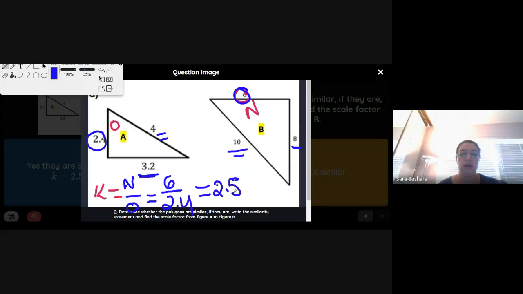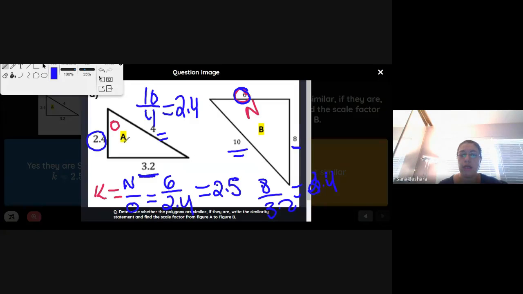Then 8 over 3.2. Same thing, it would be 2.5 as well. And then 10 over 4. You can try it. 2.5. So the scale factor is 2.5.